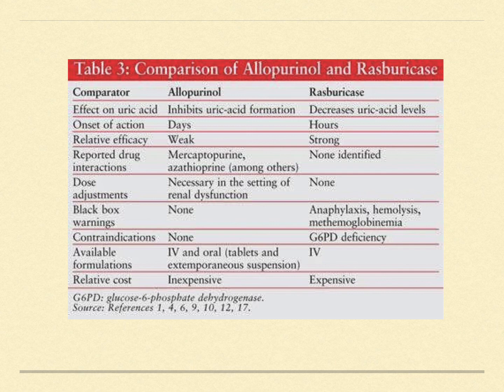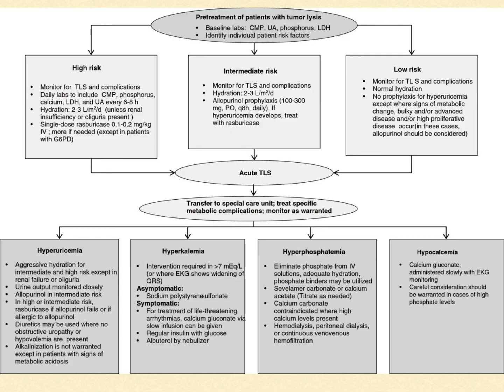And a few differences between allopurinol and rasburicase use. Rasburicase acts within hours, so that is why in patients with high risk of TLS we would be using rasburicase. Then obviously we need to remember that we cannot use rasburicase in patients with glucose 6 phosphate dehydrogenase deficiency, and rasburicase is only available in IV formulation, but allopurinol both IV and oral. And the biggest part is rasburicase is very expensive compared to allopurinol. That is why in patients with low risk we would still use allopurinol only, along with all the other